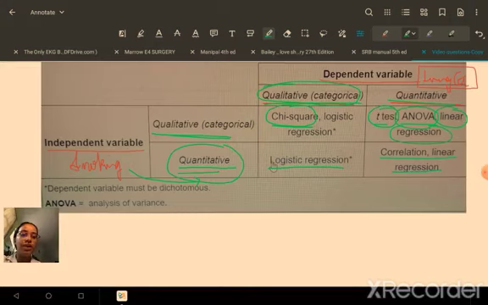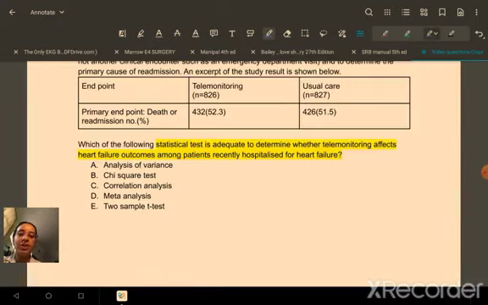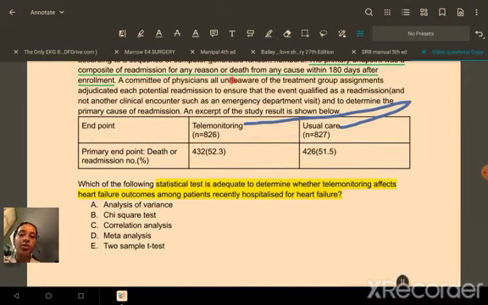Let's go back to the question and see what kind of variables we were given. We are dividing the patients by whether they underwent telemonitoring or usual care. Is this a qualitative or a quantitative variable? It's a qualitative, categorical variable, right?